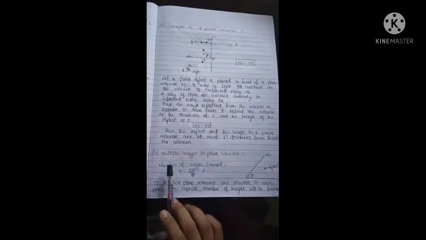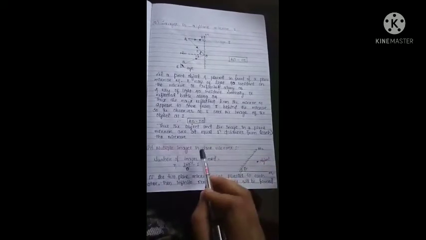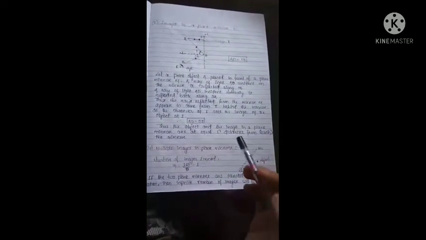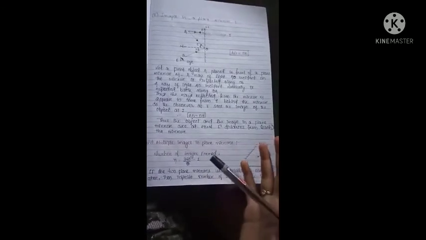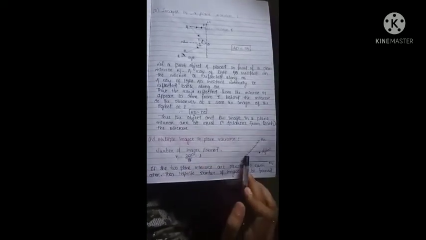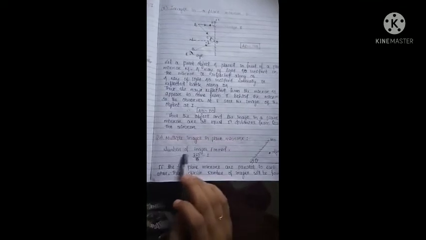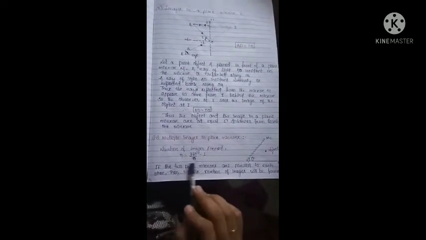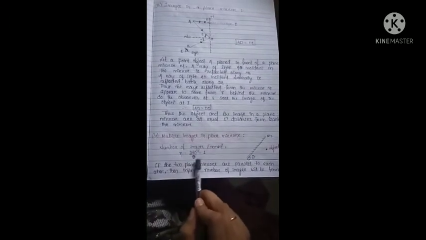Now we will see multiple images in a plane mirror, and it is a bit interesting that when we see a movie with so many plane mirrors, a single object forms multiple images of itself. How is it possible? Because of more than one plane mirror and the angle made by them. So how do we know how many images will be formed? Here is a formula: n is equal to 360 by theta minus 1.